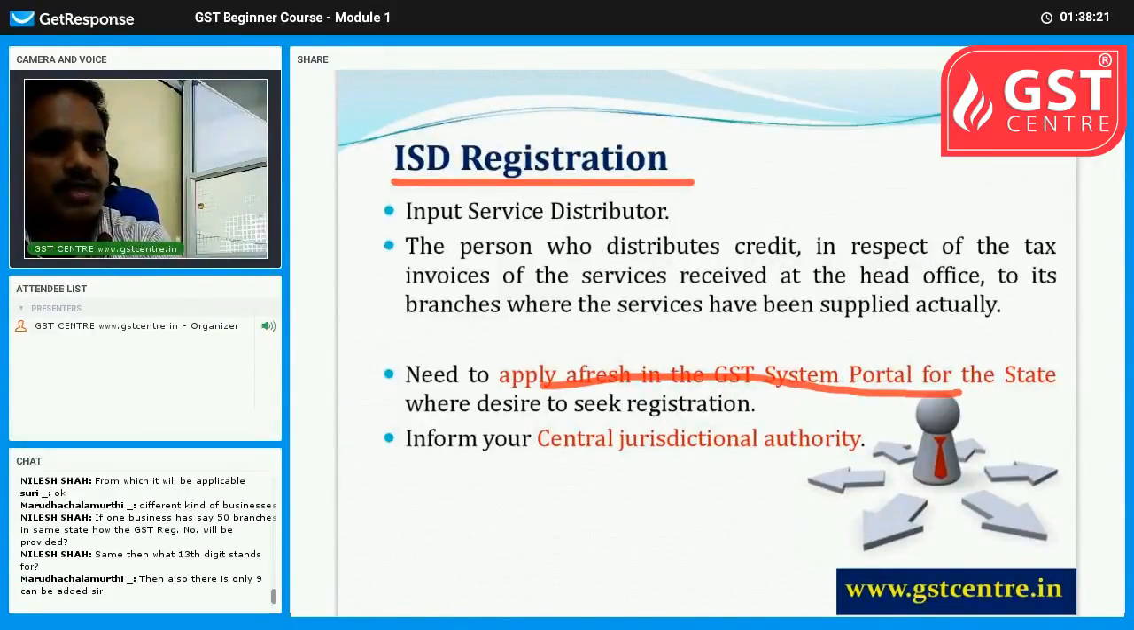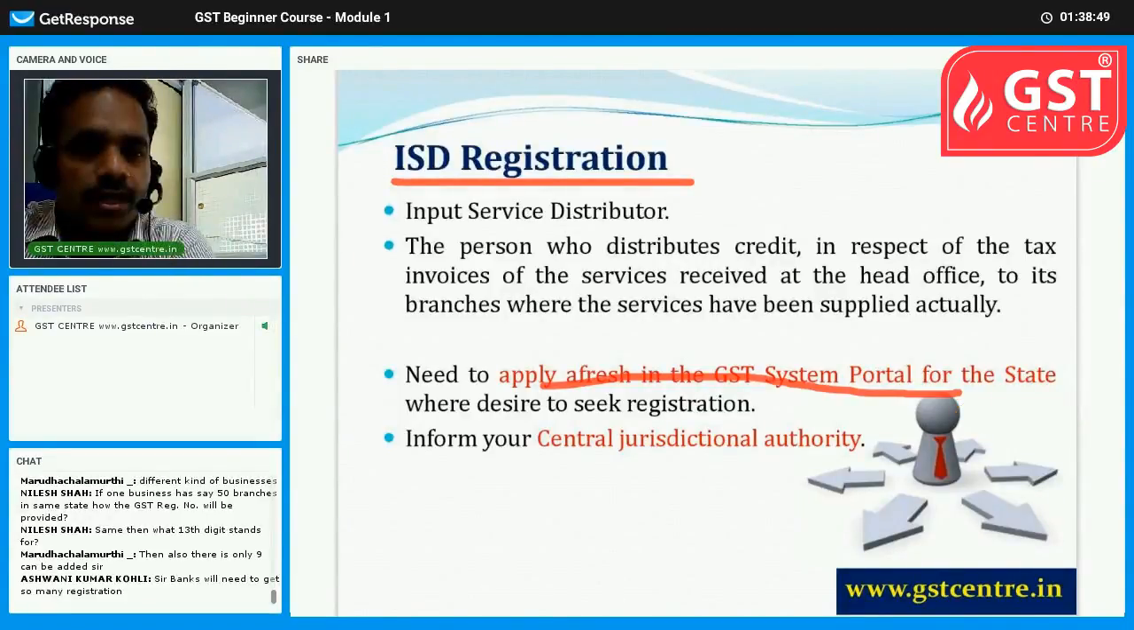Okay. So far my understanding is that if it is the same state, only one registration is required. There is no need for separate registration. But if it is in different states, separate registration is required. Mr. Ashwini, you are correct. These banks and others are thinking about how to take the registration. Maybe some notifications can come for them. Not clear, but there is a chance.